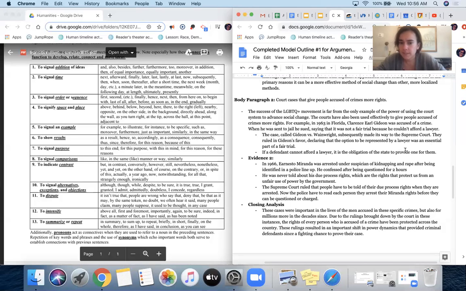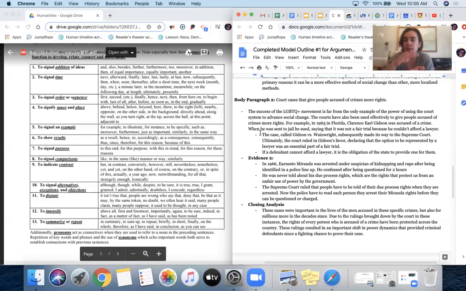They ruled, that seems abrupt. They ruled in Gideon's favor, declaring that the option to be represented by a lawyer was an essential part of a trial. I think it's the same relationship. Again, it's order, sequence, like time. So I'm going to change this to, ultimately, the court ruled in Gideon's favor. I got this from this section. Declaring that the option to be represented by a lawyer was an essential part of a fair trial. See how much better that sounds?